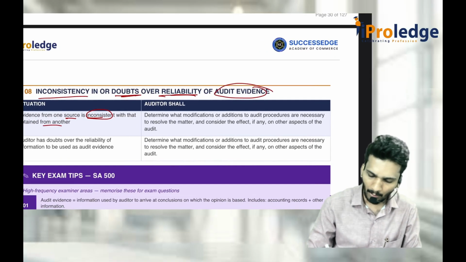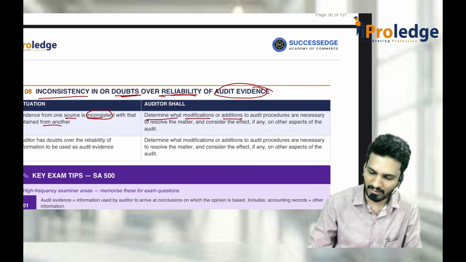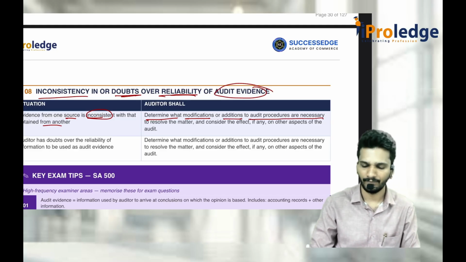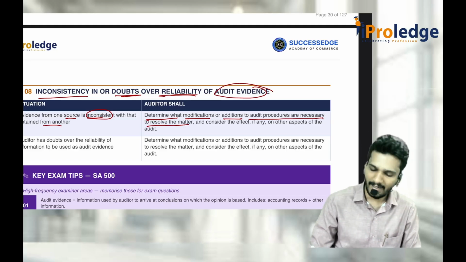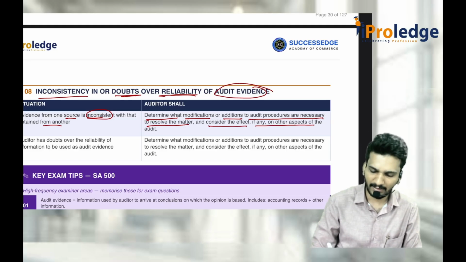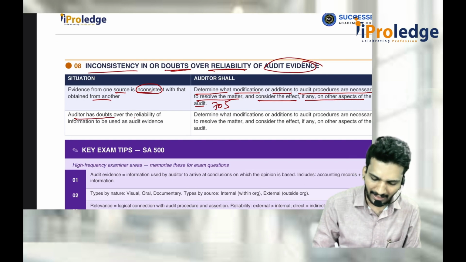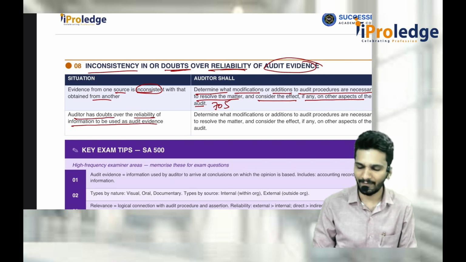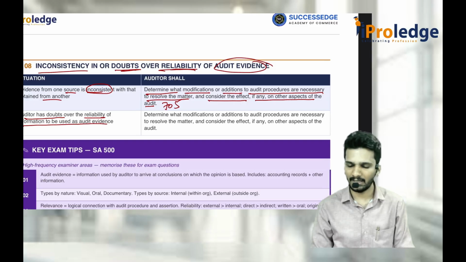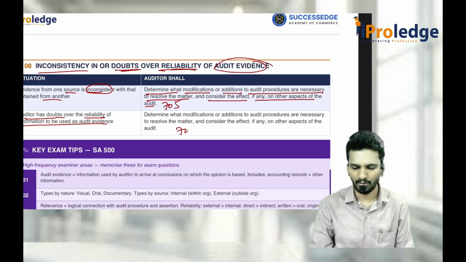Then you determine whether modifications or additions to audit procedures are necessary to resolve this matter, and consider the effect if there is anything on the aspects of audit. That means SA 705. If that is possible, go for 705. Auditor has doubts over reliability of the information to be used as audit evidence. Then also 705 only you should go and check.